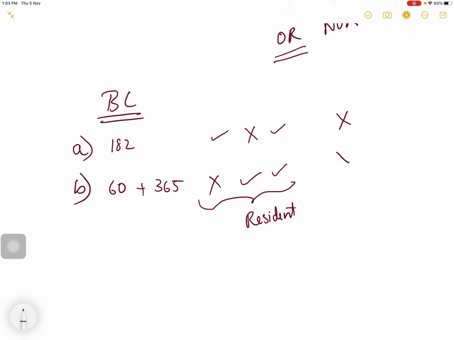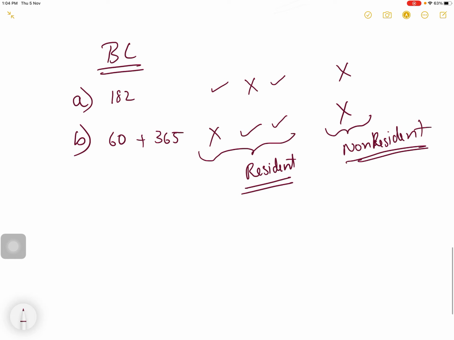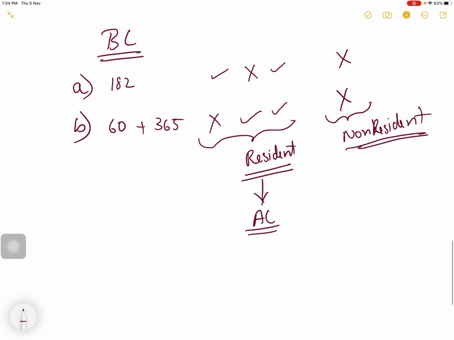Now if he does not satisfy both the basic conditions, then he is non-resident. If he is non-resident, you don't have to check the additional conditions. But if he is resident, you have to check the additional conditions to see whether he is ordinarily resident or not an ordinarily resident. Okay.